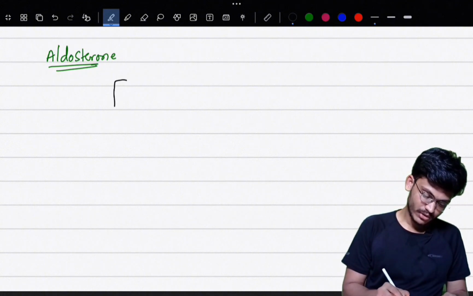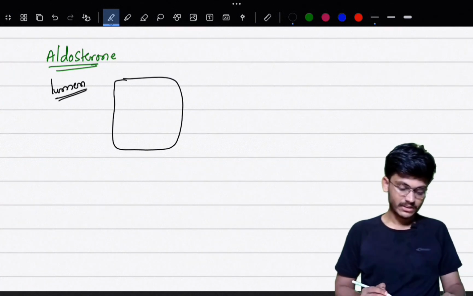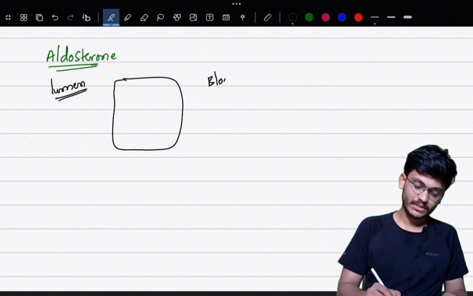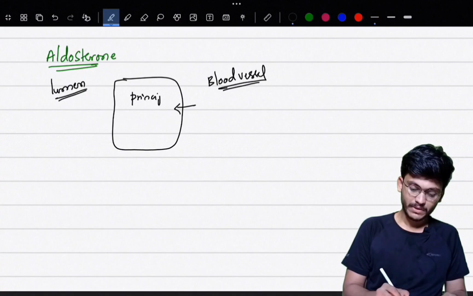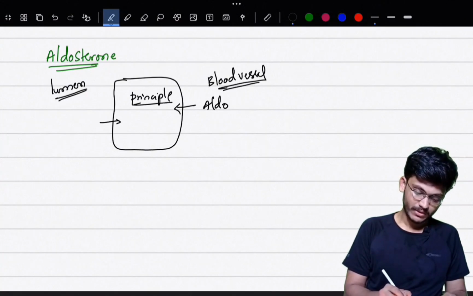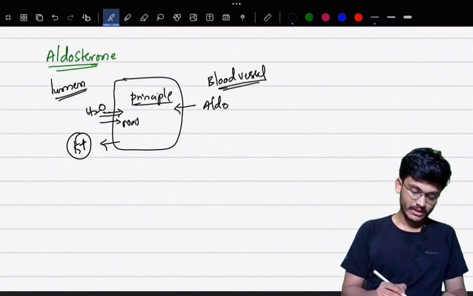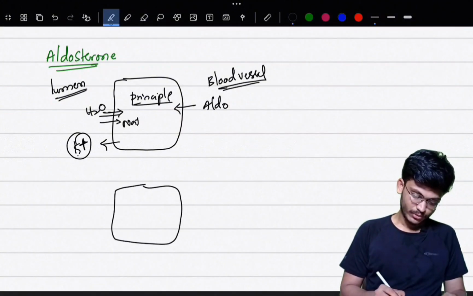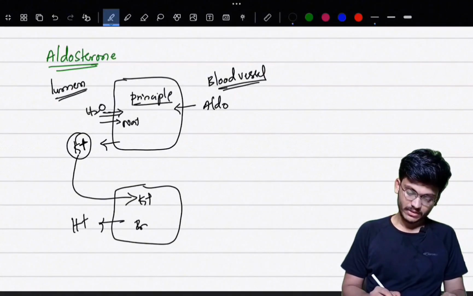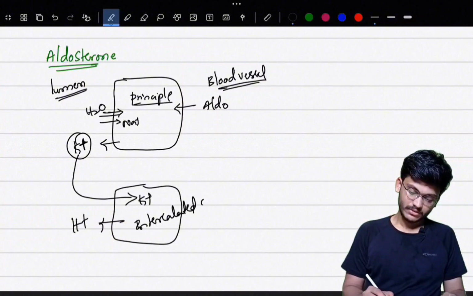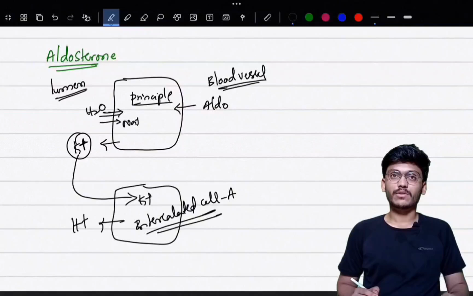So first, aldosterone acts on principal cells. This will be principal cells of the cortical collecting duct. This will be the luminal side, and there will be the blood vessel side. Aldosterone acts on principal cells, and it will cause absorption of sodium along with water. In turn, it will excrete potassium into the lumen, and this potassium that is excreted into the lumen will be exchanged with H plus ions in intercalated cells, intercalated type A. So this is the physiology of aldosterone, how it acts.